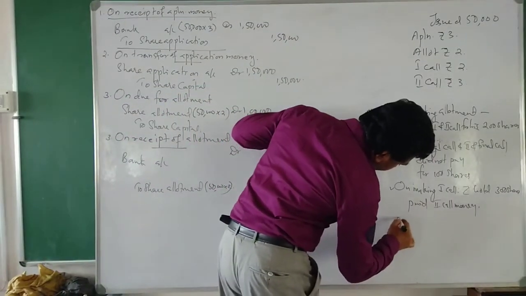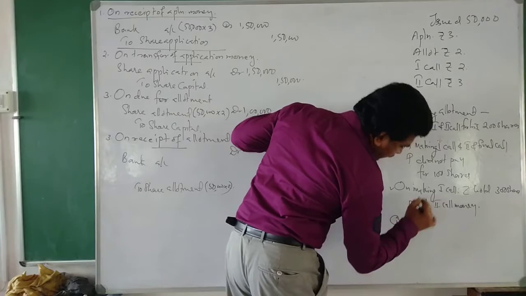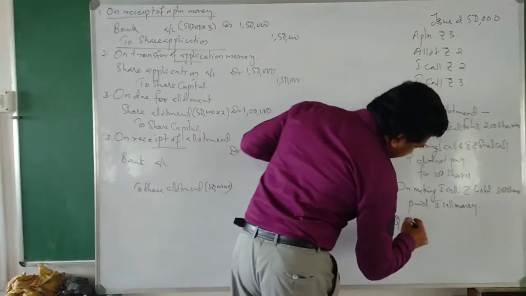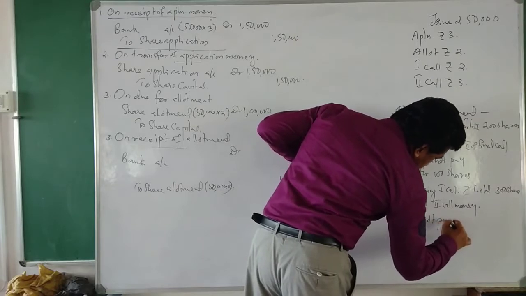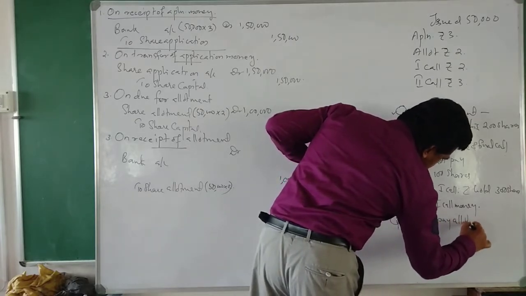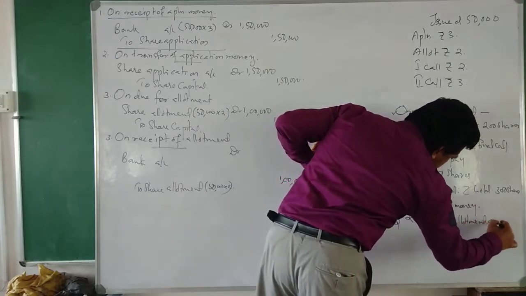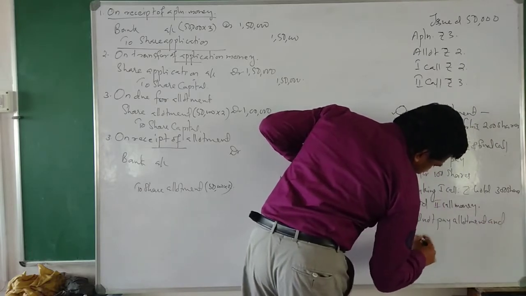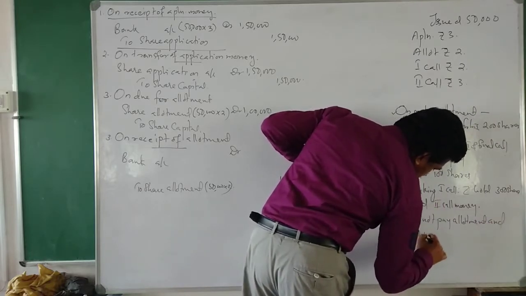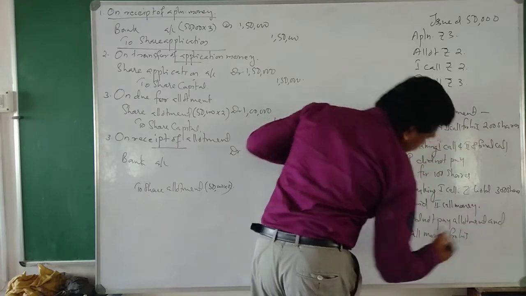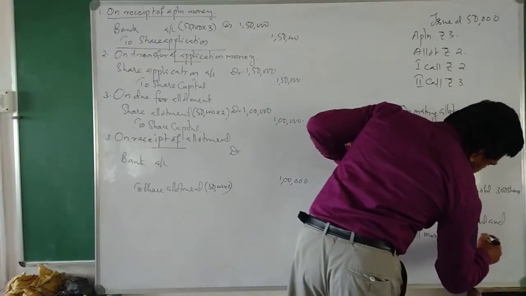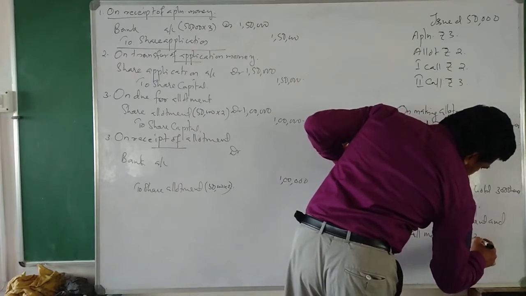Q is a shareholder. He did not pay allotment call money for his 300 shares.